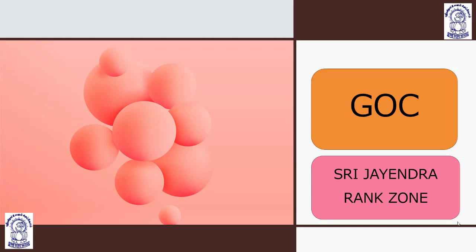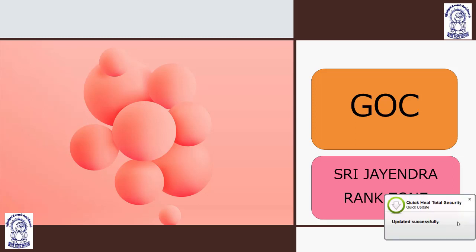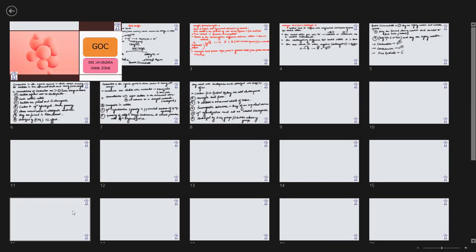My dear students, as you all know, we have started general organic chemistry. We discussed the IUPAC nomenclature, and in the last lecture we were discussing bond cleavage and reaction intermediates. Today, I'm going to start with the electron displacement effects. So let us start with electron displacement effects.